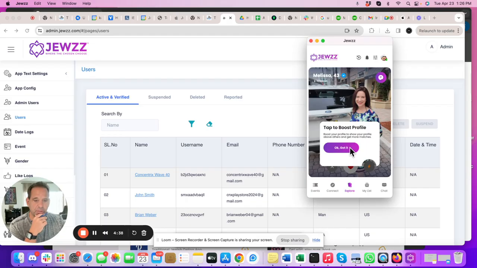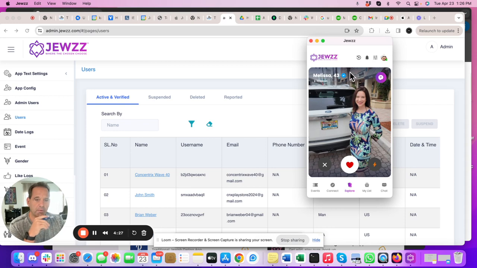That's another issue. Okay, this is a problem. This X and heart, you can't swipe. People are used to swiping left or right. There's no swiping.